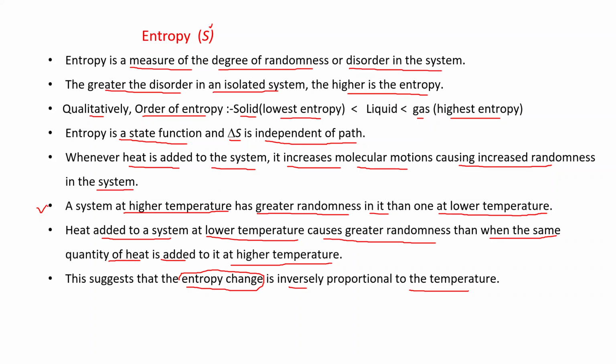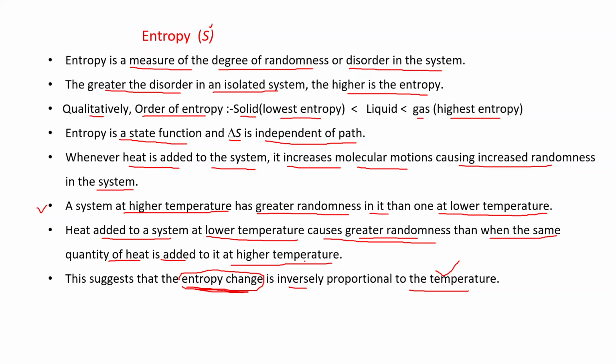Higher the temperature, more the entropy. But if we consider the entropy change, then this is inversely proportional to the temperature. Why? Because at lower temperature, greater randomness is there. But when the same quantity of heat is added to it at higher temperature, randomness becomes less.